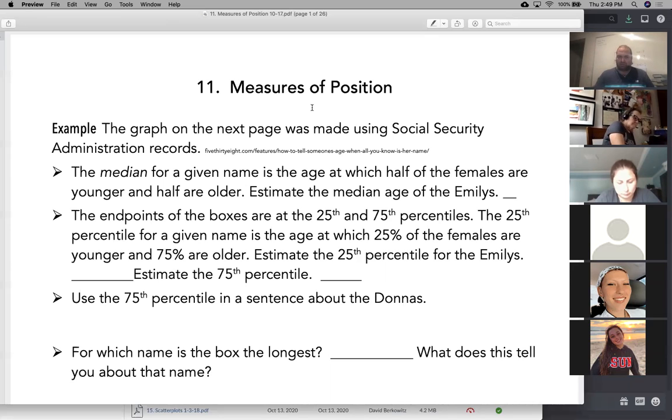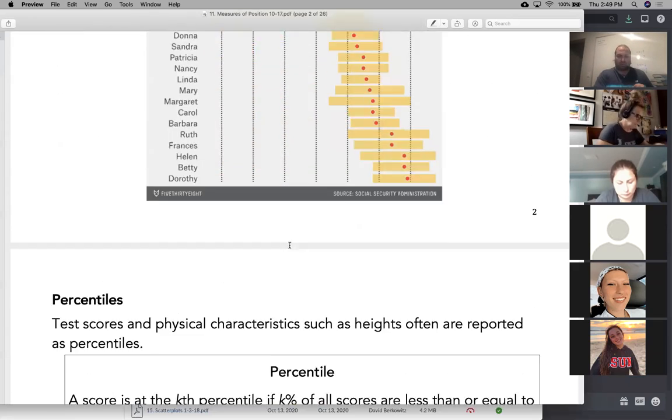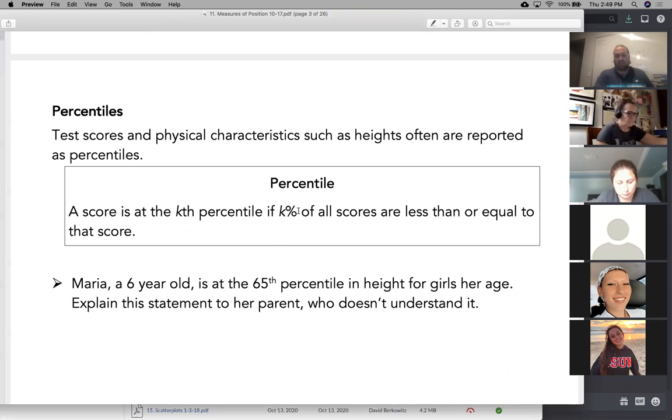75th percentile. But what if I want something besides that, like the 17th percentile? Well, that just means 17% are beneath it. Assuming I can calculate it, go right ahead and use it. And how do I calculate it? Well, it's a little complicated, but we have a method, which I'll show in a second again. So percentiles like the 17th percentile just mean that 17% are to the left of it, are less than or equal to it, and 83% are greater than or equal to it on the other side.